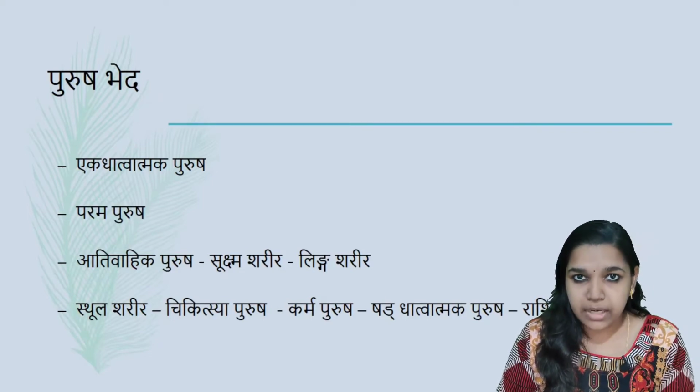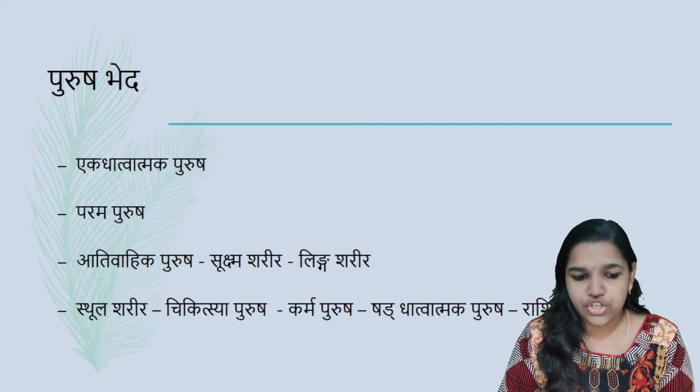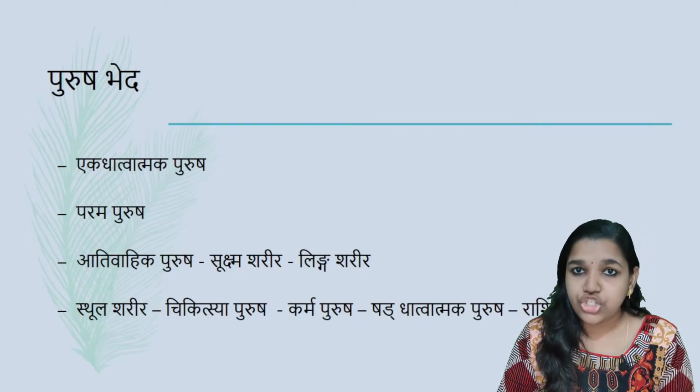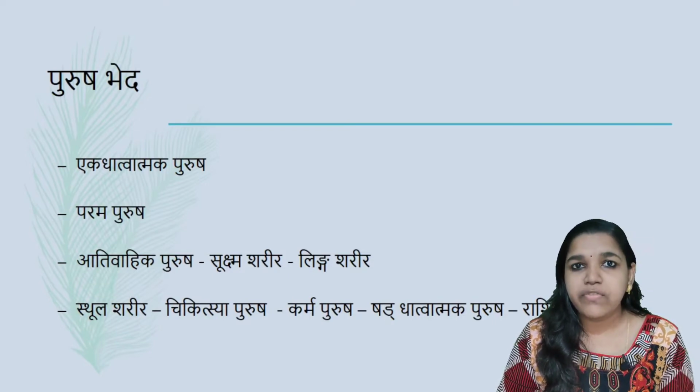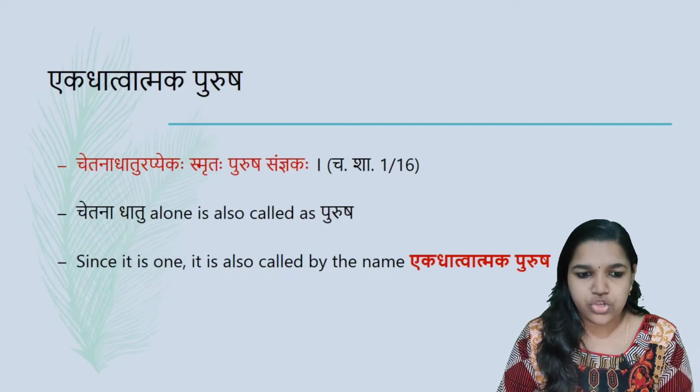Ekadhatvatmaka Purusha, Parama Purusha, Adivahika Purusha or Sukshma Sharira or Linga Sharira, Sthula Sharira or Chikitsya Purusha or Karma Purusha, or Shadhatvatmaka Purusha or Rashi Purusha. So mainly the Bheda are Ekadhatvatmaka Purusha, Parama Purusha, Adivahika Purusha and Sthula Sharira. So moving with the properties of each Purusha, Ekadhatvatmaka Purusha.